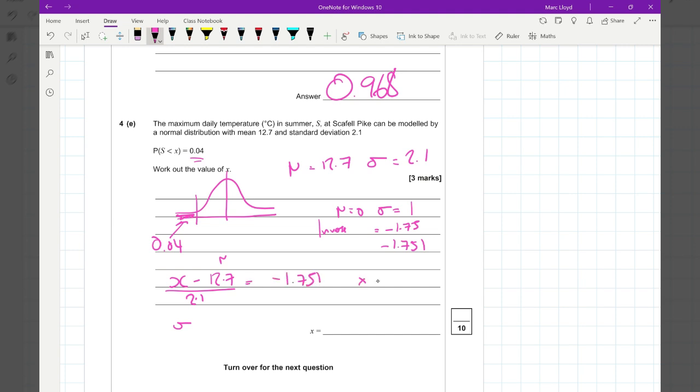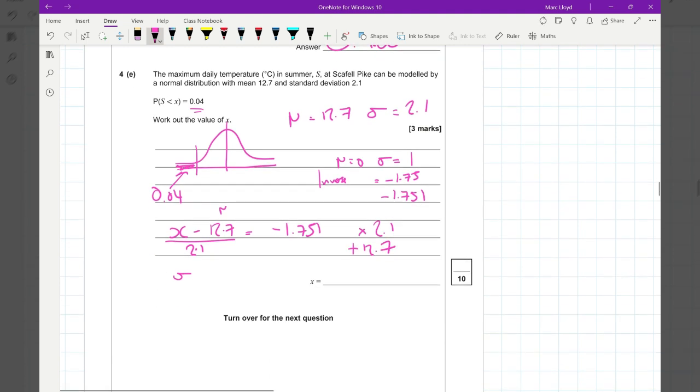So our process is to multiply by 2.1 and then add the 12.7, and that's going to give us a value of x equaling 9.0229, which I've rounded to 9.02. Okay, that's question 4 done.